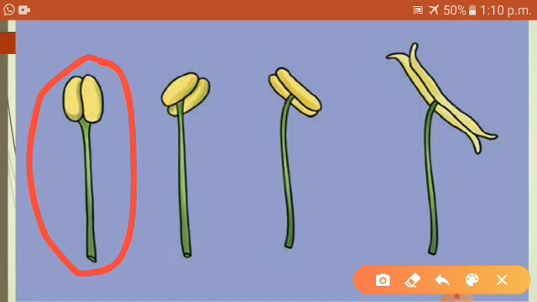Each stamen consists of two parts: a stalk called the filament and a lobe called the anther.